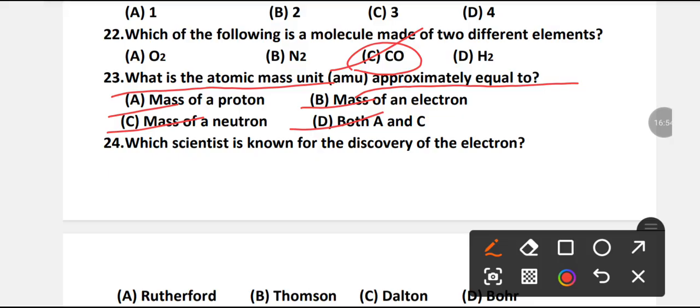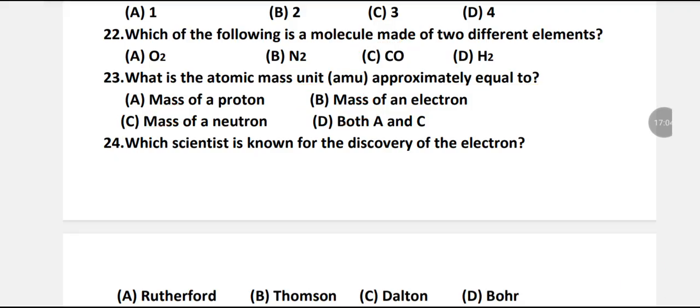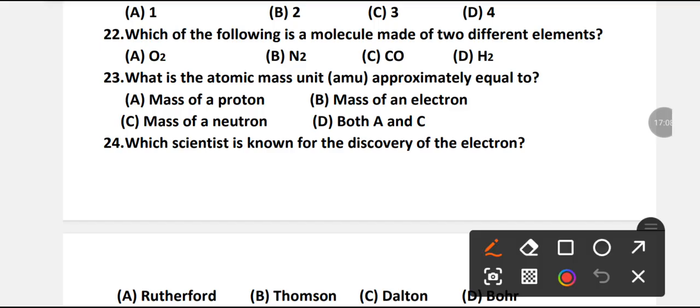Please guys, you all answer this question as well. D is the right option. Both A and C.